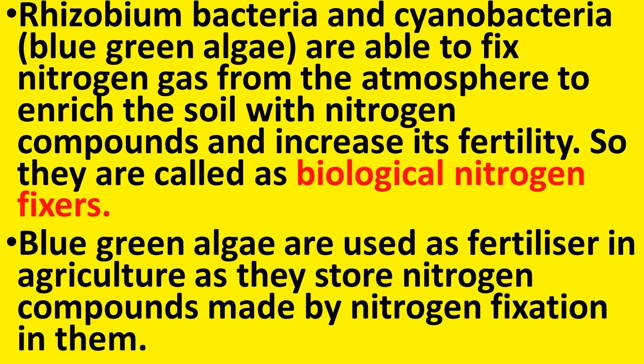Blue-green algae are used as fertilizer in agriculture as they store nitrogen compounds made by nitrogen fixation in them. So, blue-green algae, that is cyanobacteria, are used as fertilizer in agriculture because they store nitrogen compounds made by the nitrogen fixation in them.